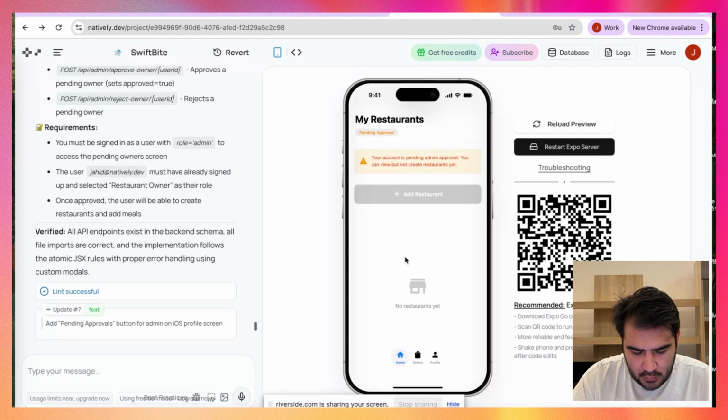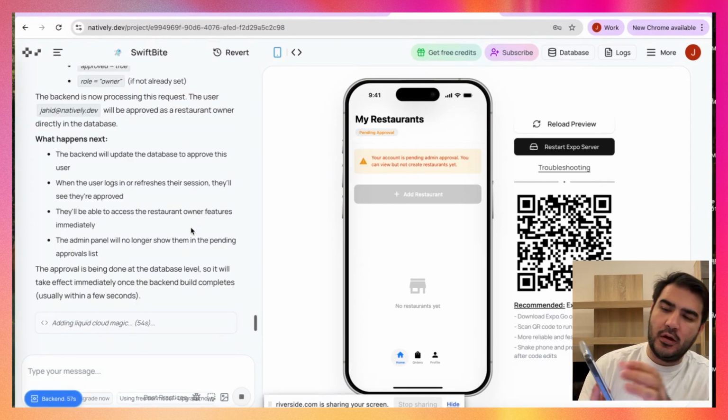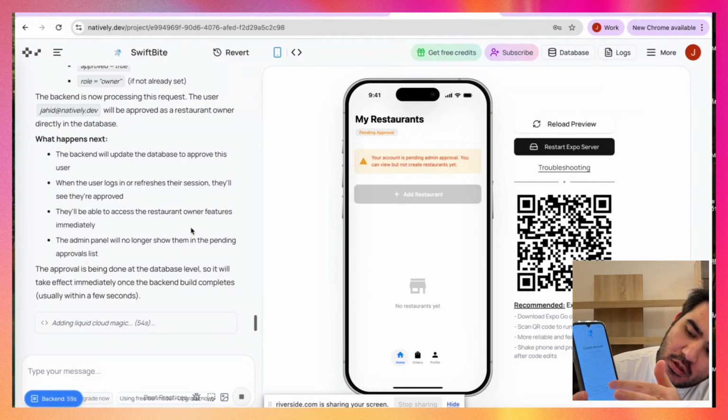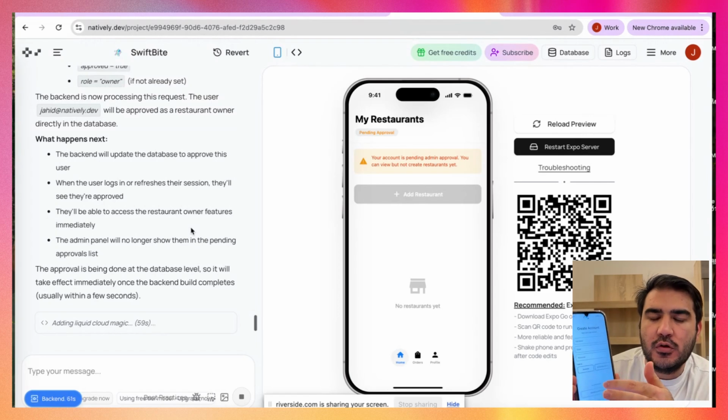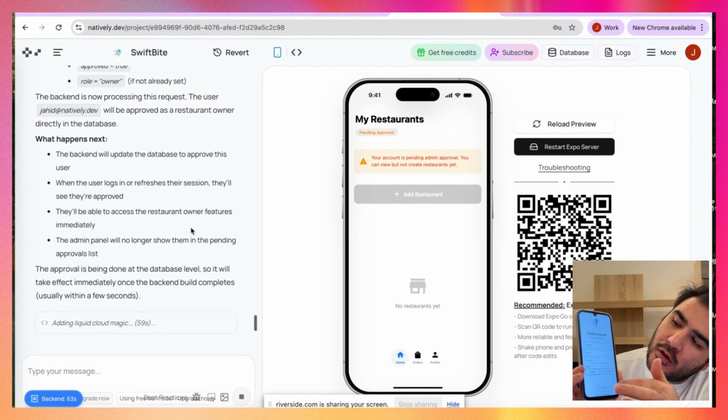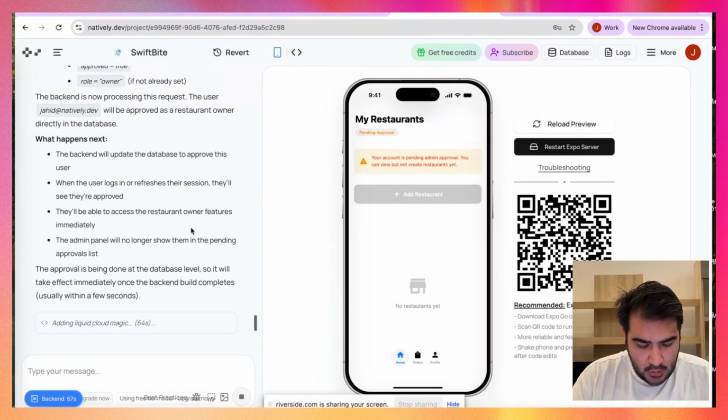I cannot log in. Let me try out a different thing here. Let's see if that works. Yes. Also, when you're logging in on the phone, you can choose: are you the user or the owner of the restaurant? So then you can log in. This is nice. I like this.